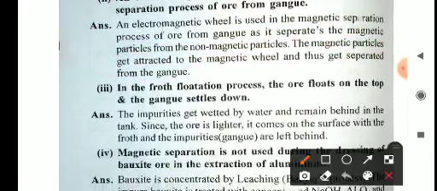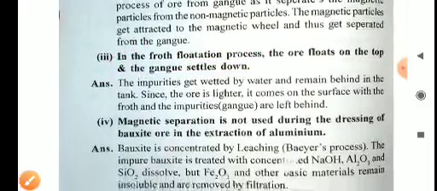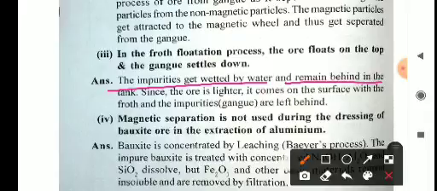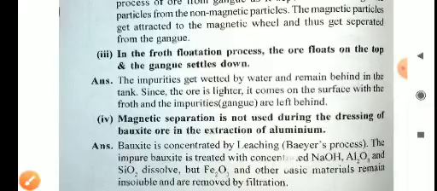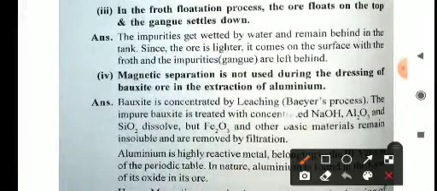Third one: in the flotation process, the ore floats on the top and the gangue settles down. Why? The impurities get wetted by water and remain behind in the tank, since the ore is lighter and comes to the surface with the froth, and the impurities are left behind. So due to the lighter nature of the ore, it comes out at the surface of the liquid.